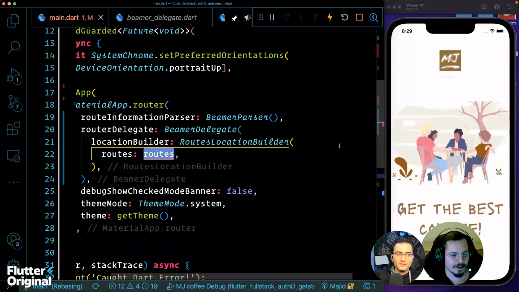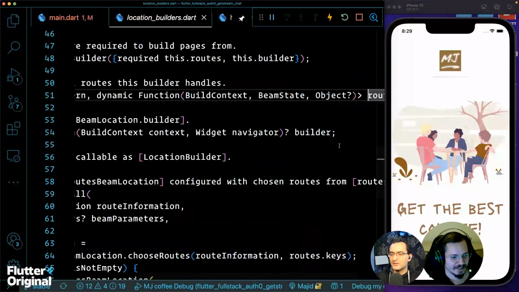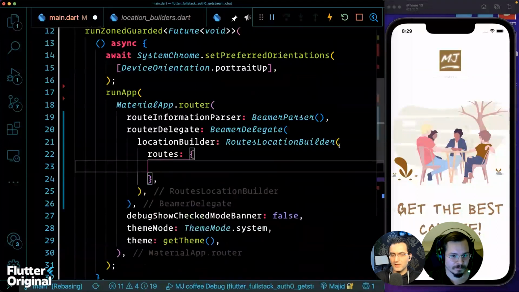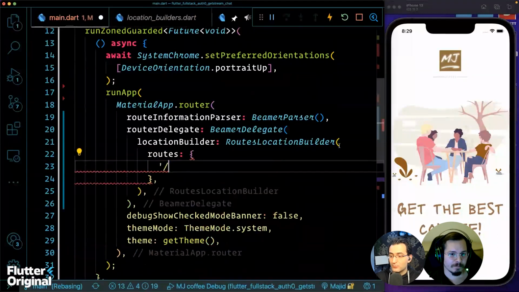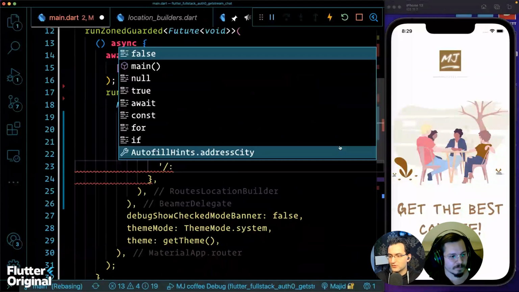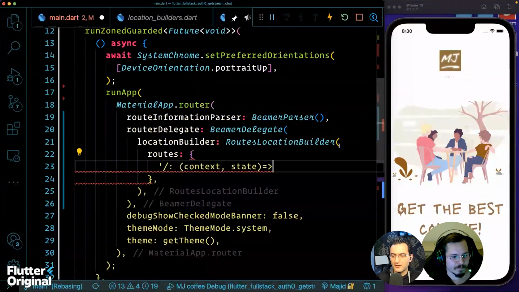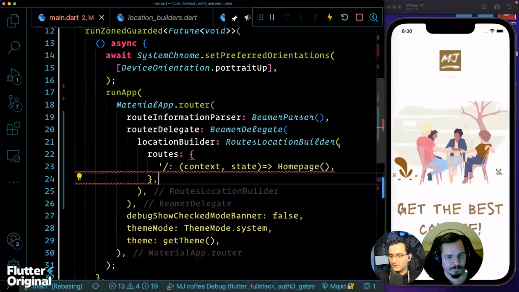Okay. Yeah, and there's the familiar map of routes. Okay, that's gonna be a map, right? For sure. Yes. Here we go. I have my map here. Then I can probably have the key as the URL of the page, right? Is it going to have like kind of like a builder? So then I have like a context and state, and then probably homepage, exactly. Perfect.